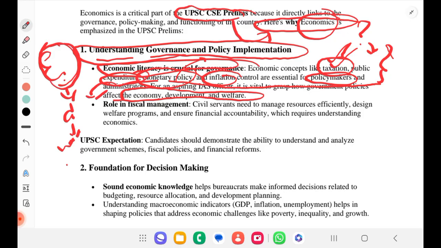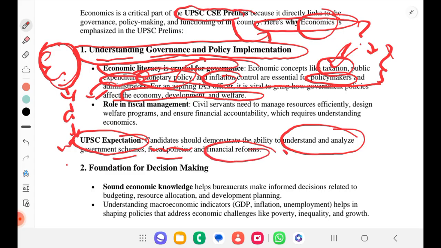So to do policy implementation and governance, you need to know basics of economics, right? So if you see UPSC expectation in this sector, candidates should demonstrate the ability to understand and analyze government policies, fiscal policies and financial reforms. We should be able to understand and analyze them. So to do this, we should have a knowledge of economics. I mentioned some of the points here.